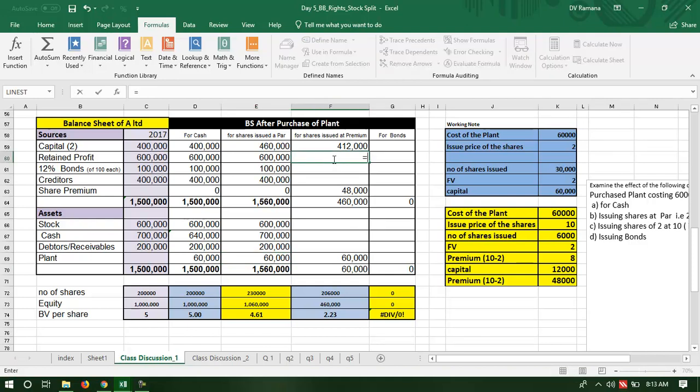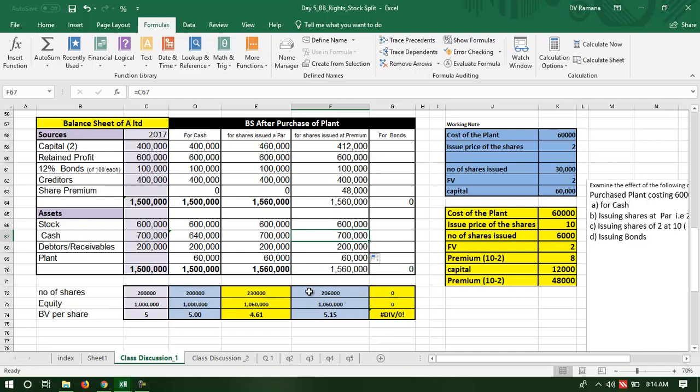No change in the retained profit, no change in the bonds and the creditors. No change in the inventory because we are only examining the impact of the additional purchase only. No change in the cash also.